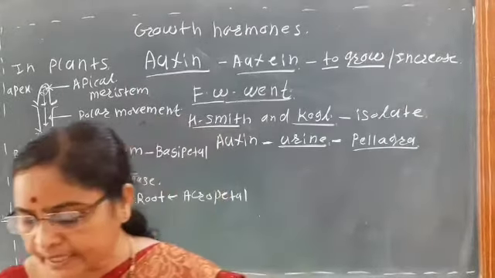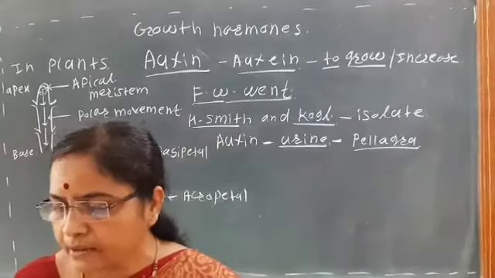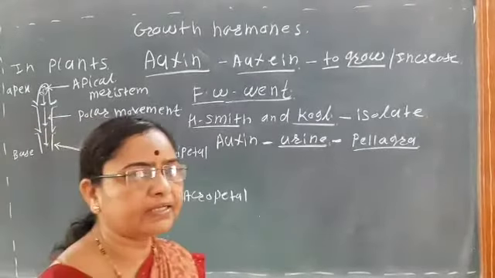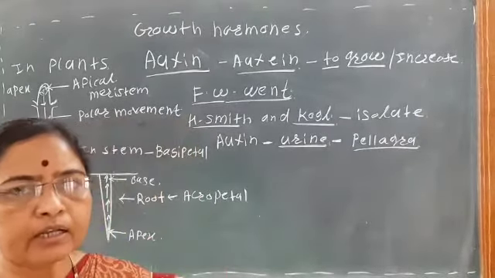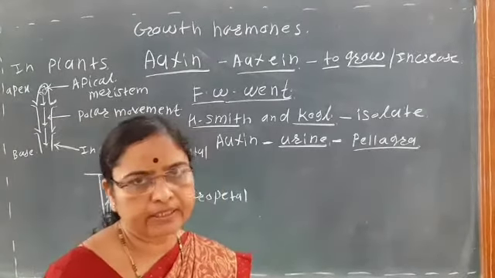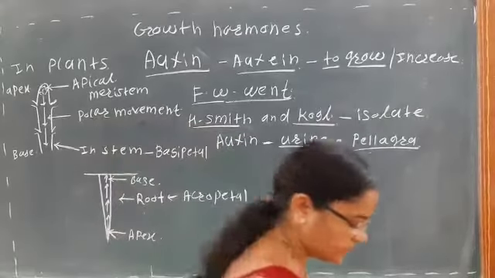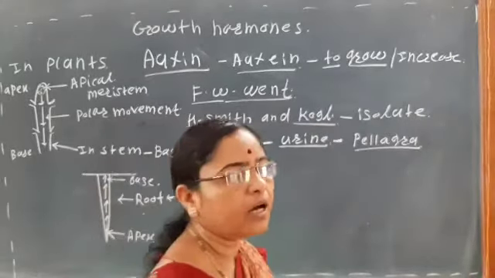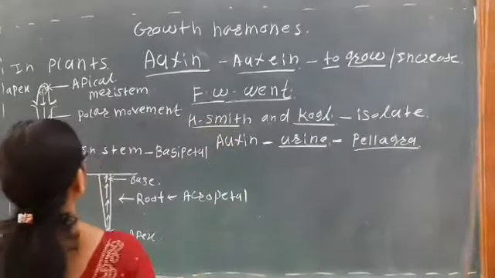Okay, and then next, that is about the auxins. These are mainly synthesized naturally in the plants, and some auxins are synthetic auxins, that is, these are artificially synthesized. Next, which are the naturally synthesized auxin and which are the artificially synthesized auxin.